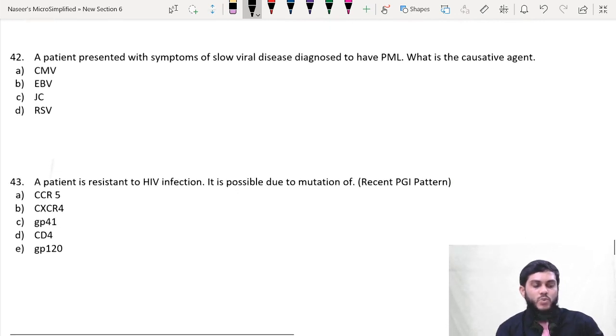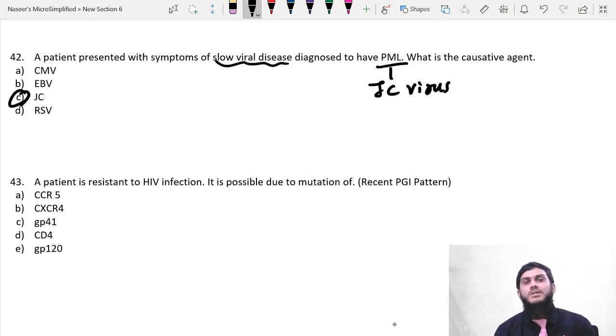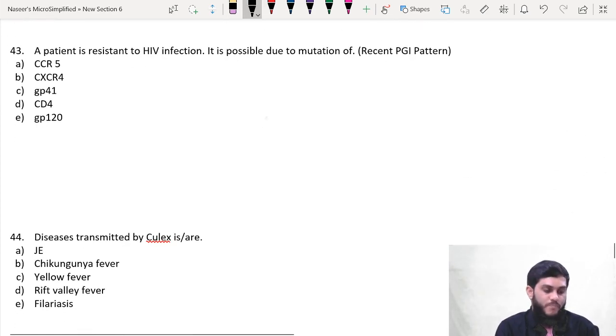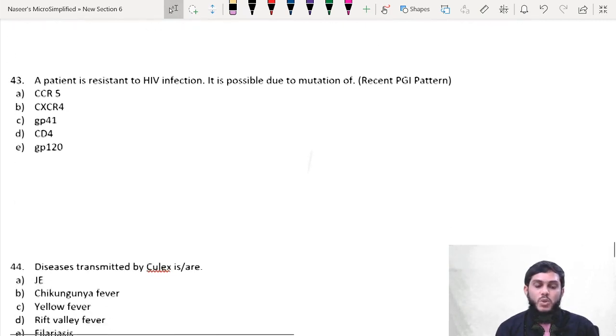Direct question, right? 42. A patient presented with symptoms of a slow viral disease diagnosed to have PML. PML means progressive multifocal leukoencephalopathy, caused by JC virus. So the causative agent is JC virus. There are many slow viral diseases classified into type A, type B and type C. Whatever it is, PML is caused by JC virus, which belongs to type C slow viral disease.